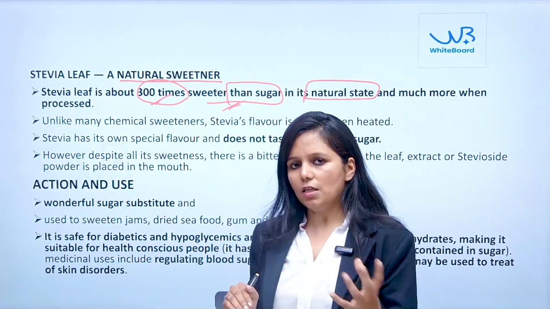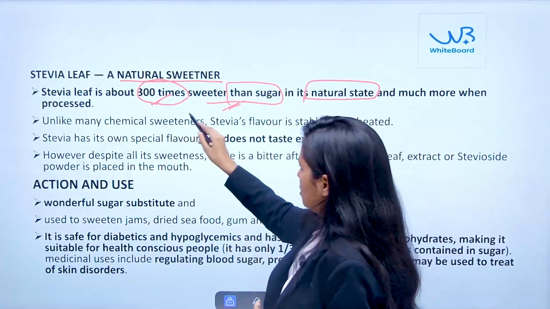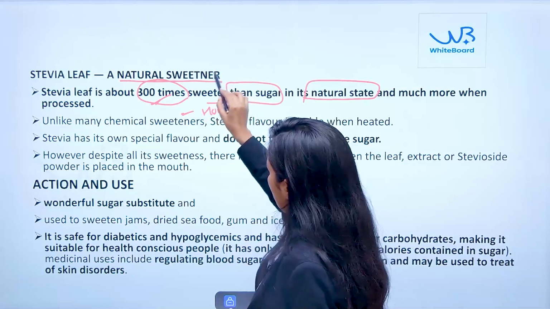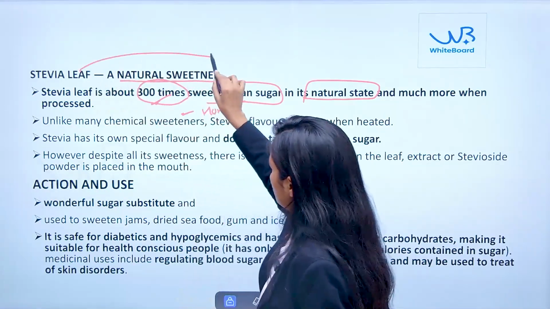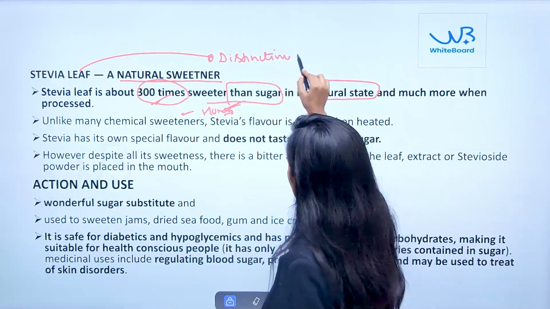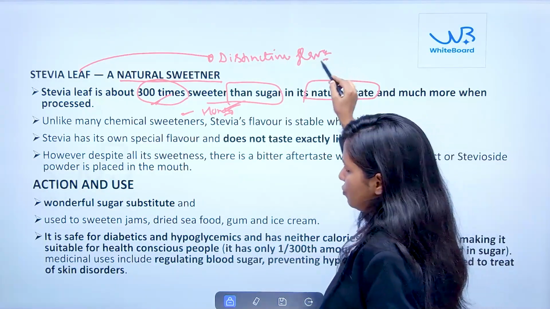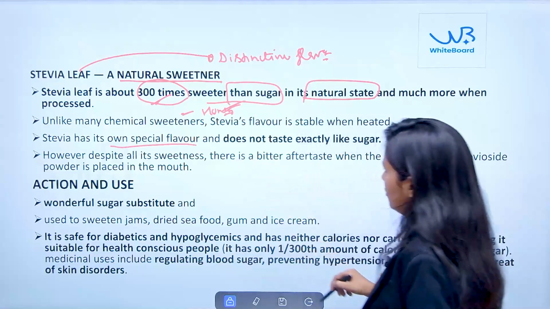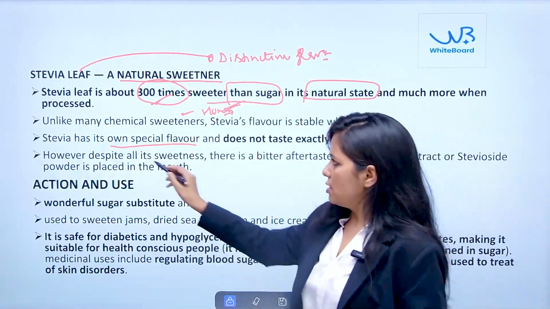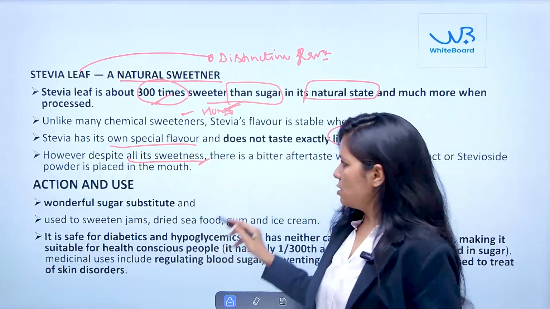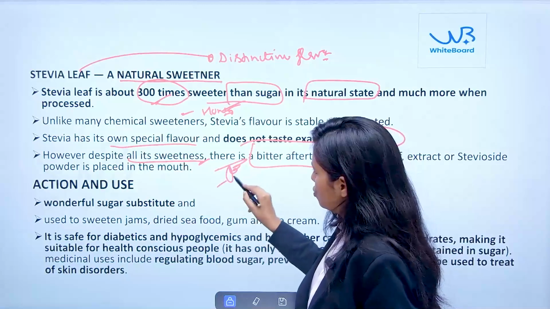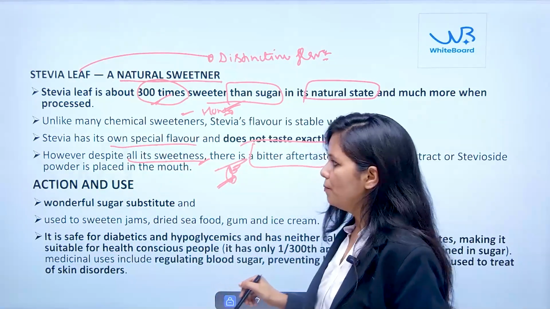And unlike other sweetening agents, for example honey, the stevia leaf also has its own distinctive flavor. It does not taste exactly like sugar. Despite its heavy sweetness, there is a bitter aftertaste also. This is very important for you to remember from the perspective of the exam.